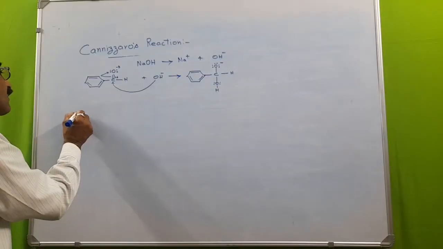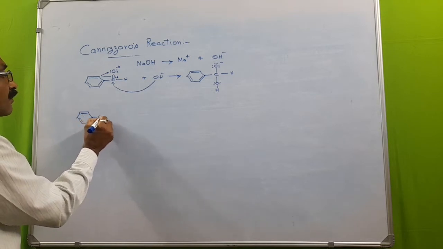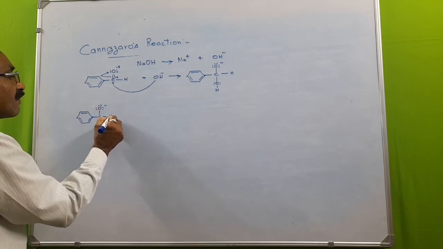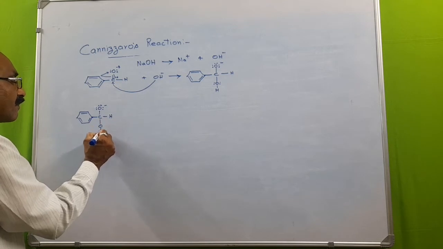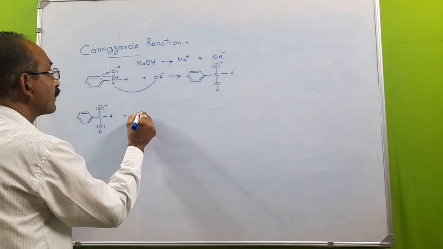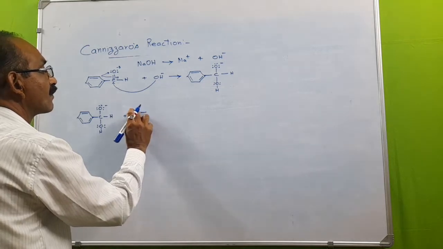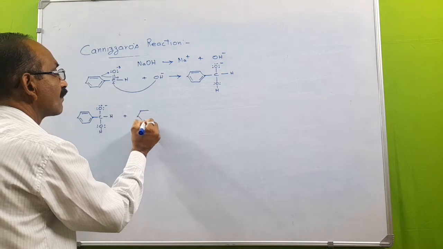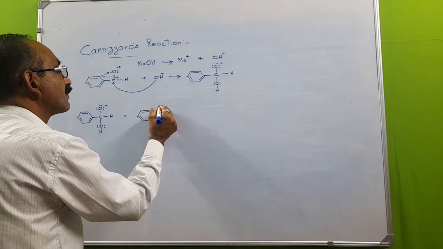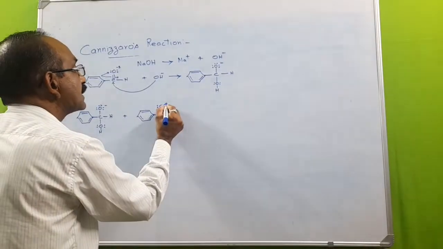Now the anion thus formed will attack another benzaldehyde molecule. Again, in this case, there is a polarity.